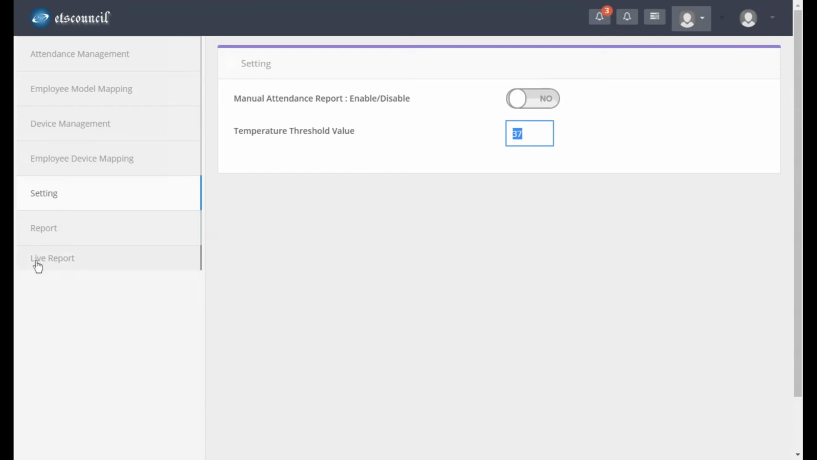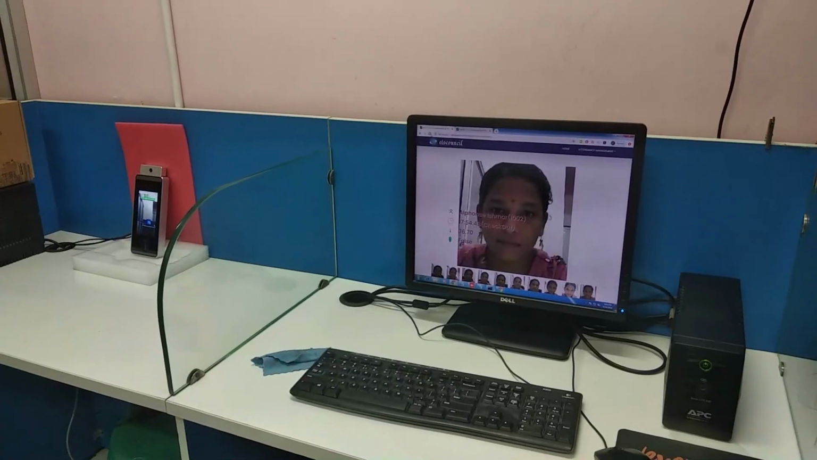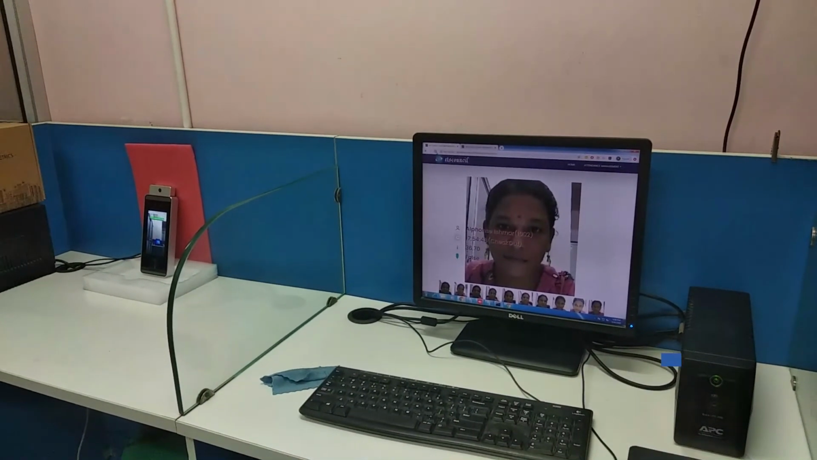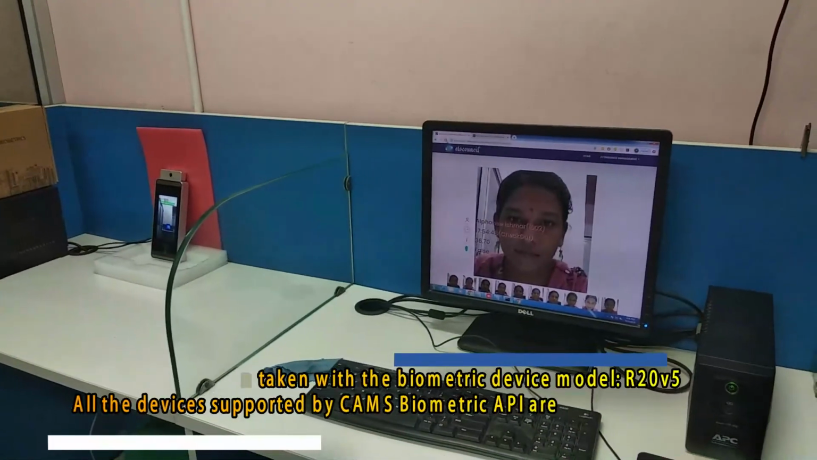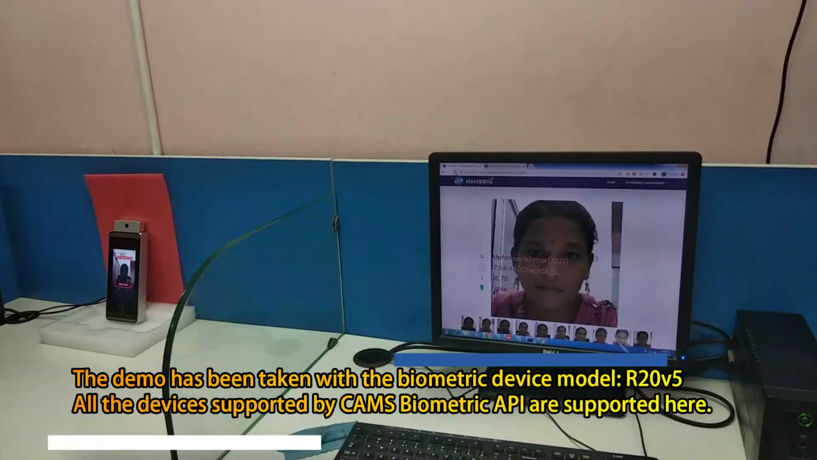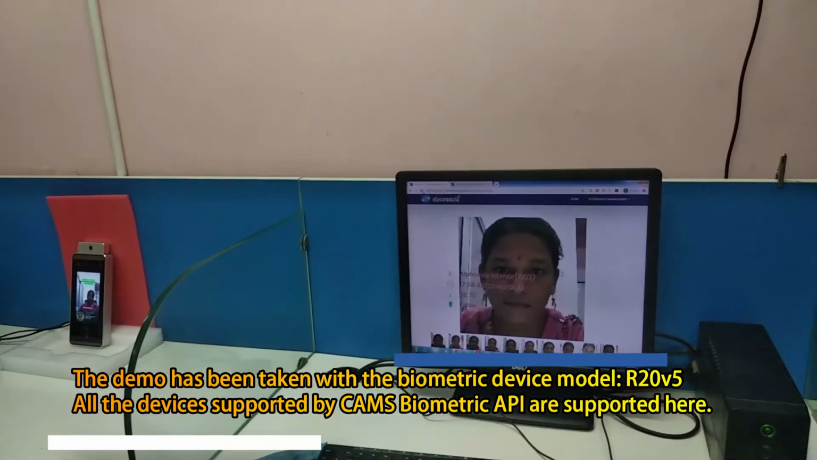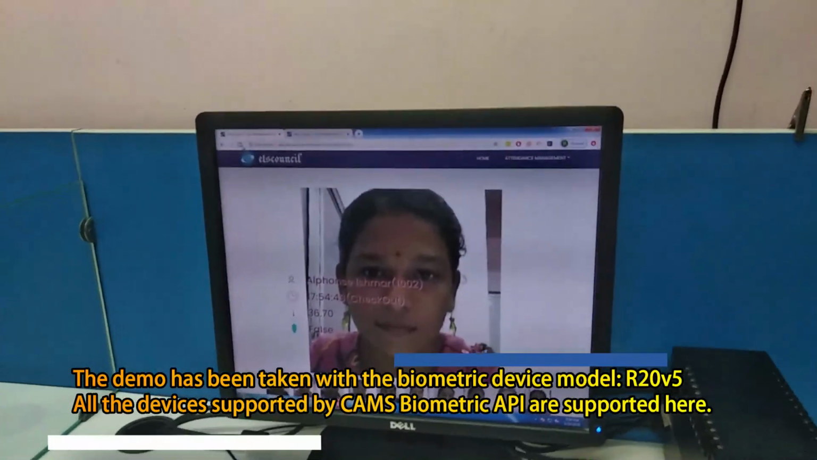Here we have a live report. Let us take a human being giving attendance and seeing the report on the ETS console, with real-time photo, temperature and mask status, everything. Let's have the report page and attendance together. Okay, let's give attendance now. Okay, attendance given. Let's check here.